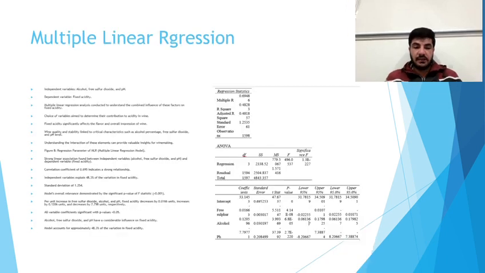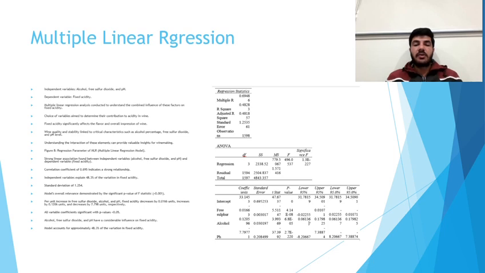Moving to the next slide, the regression analysis revealed a strong linear association between the independent variables, alcohol and free sulfur dioxide, and the dependent variable, as indicated by the correlation coefficient of 0.695. This strong correlation implies that changes in the independent variables are closely linked to the variation in fixed acidity.